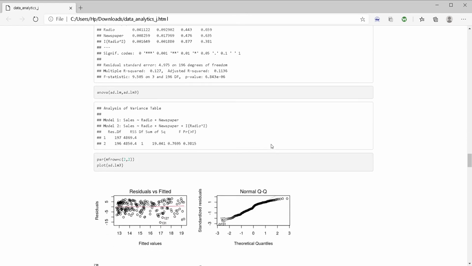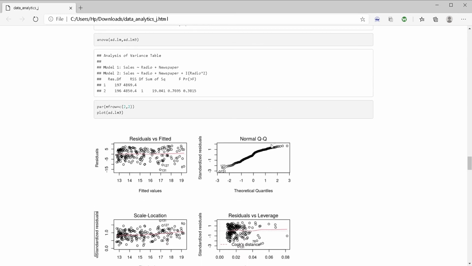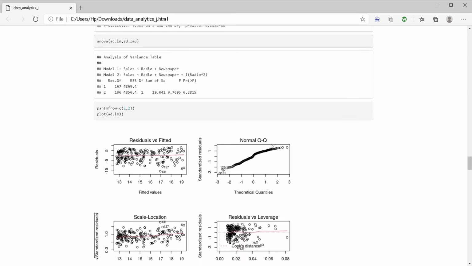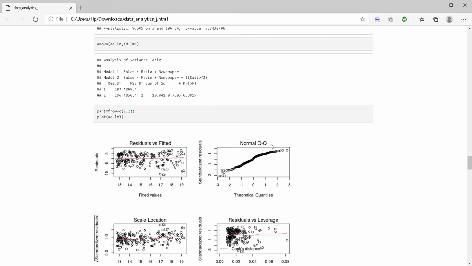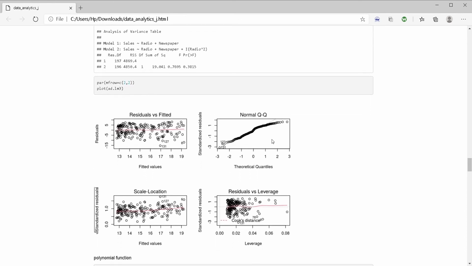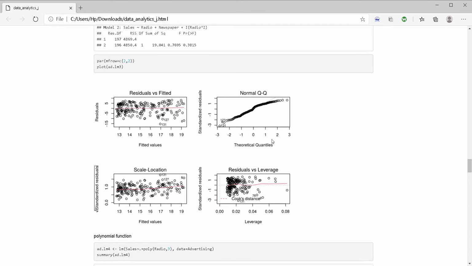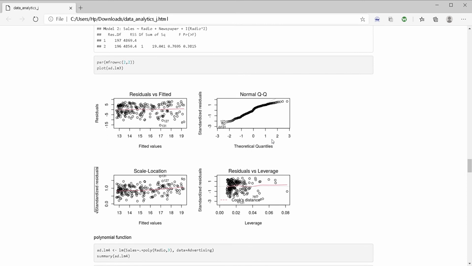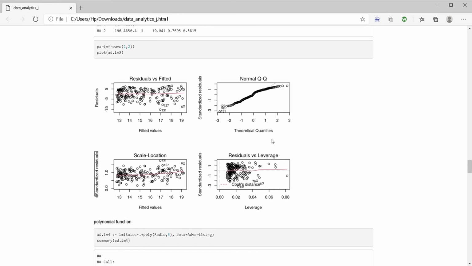Moving on, we use ANOVA. ANOVA is used to perform the modeling, the plot of the model between the two models. So we'll analyze two models at a time, which is the first model and the third model, which is the nonlinear model and the linear regression model. We can see that the R square value is 1, which means our model is fit. Moving on, we'll plot the residual versus the fit model, and now we'll find the polynomial function using the radio cube value.